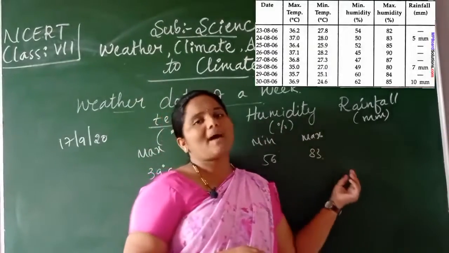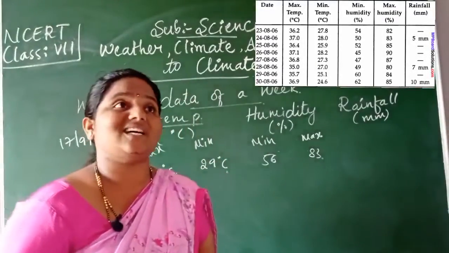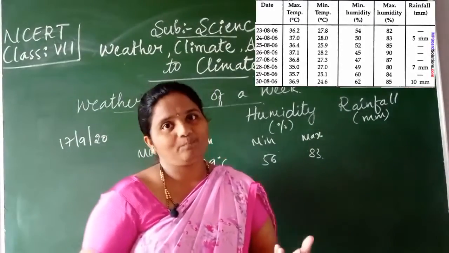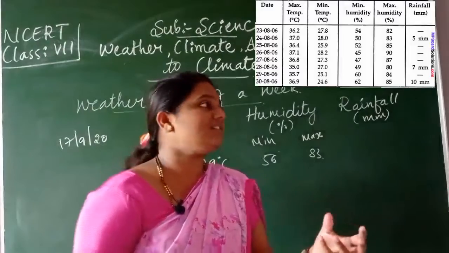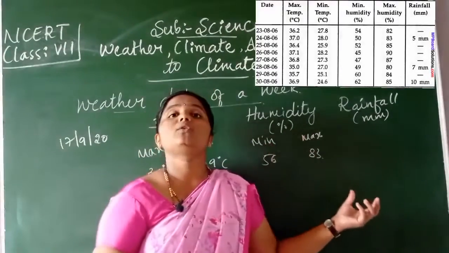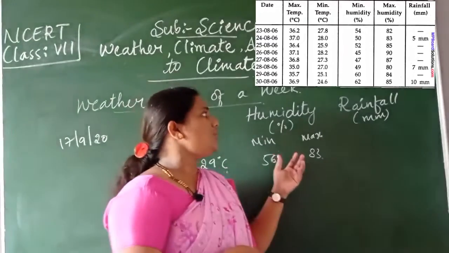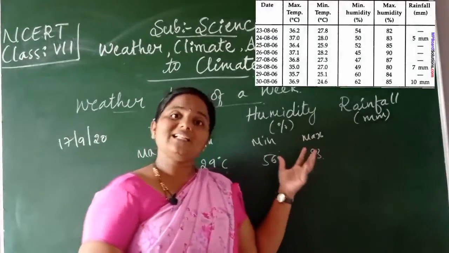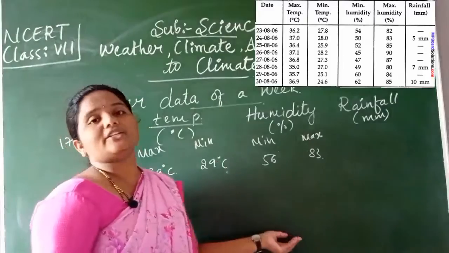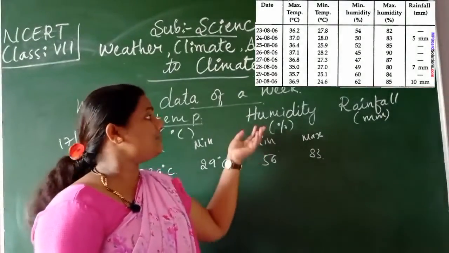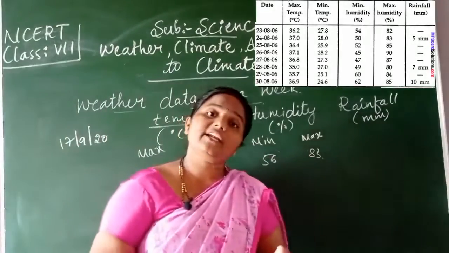These parameters will tell us the condition of the weather at a particular time, because the weather report tells us what the temperature is on a particular date at a particular time, isn't it? Similarly, what would be the humidity of that?